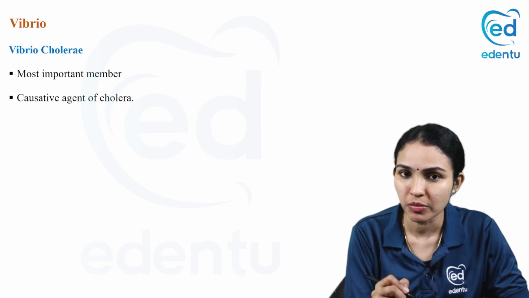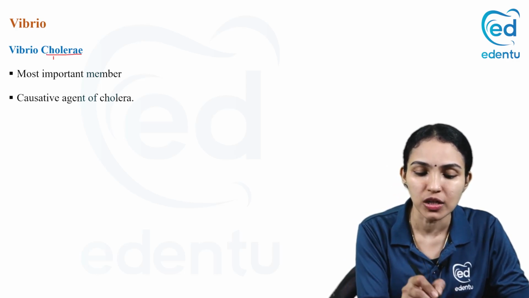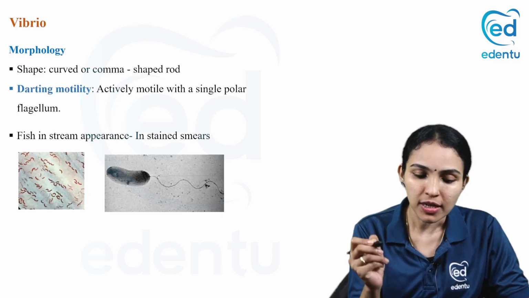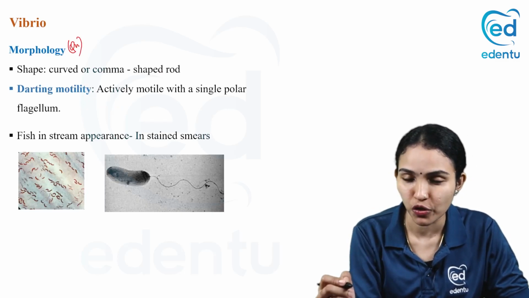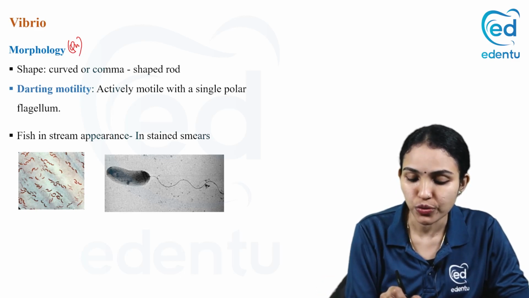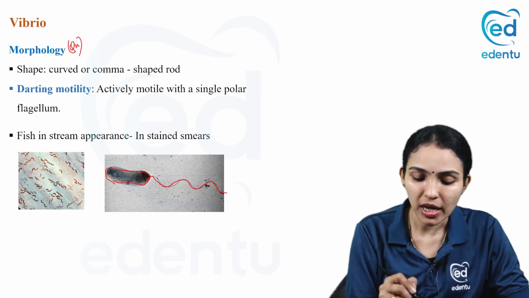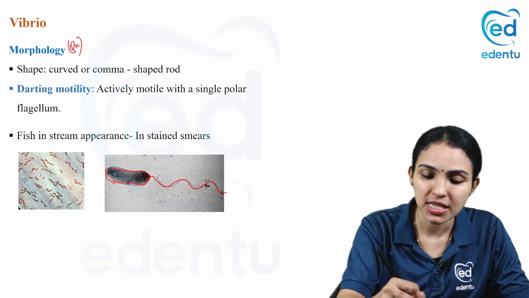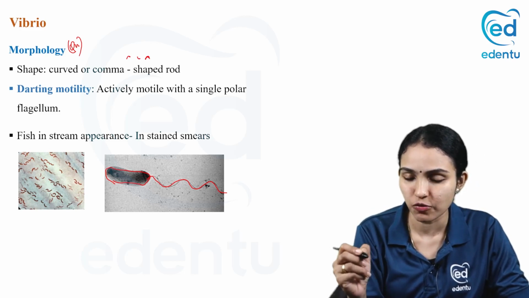So the most important member, Vibrio Cholerae, and what does it cause? From the name itself, it's cholerae, so it causes cholera. And morphology, again, this can also be a question. Vibrio Cholerae morphology. This is what I showed you. That is, it is having a single polar flagella. You can see the polar flagella arising from one end. And what is the shape of this bacteria? It is curved shaped. It is like this. It is comma shaped or very curved comma shaped gram-negative bacilli.